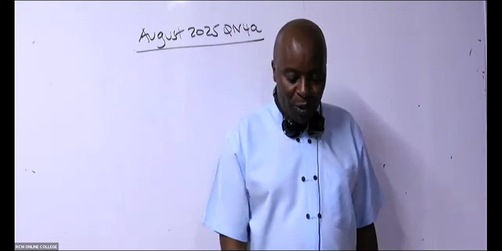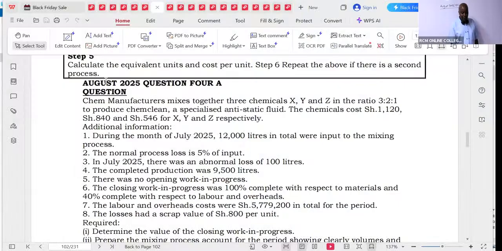Yes, so we continue. We are told here that a chem manufacturer mixes together 3 chemicals, X, Y, and Z, in the ratios of 3:2:1, to produce Chem Clean, a specialized antistatic fluid.